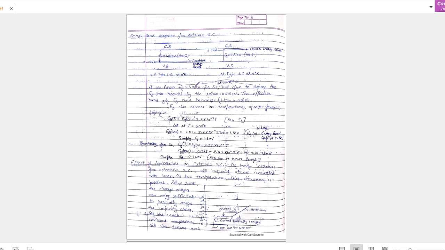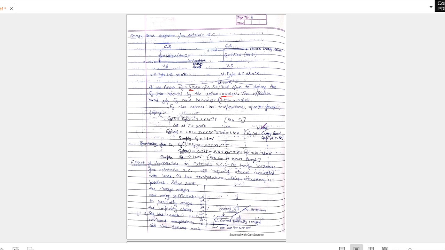So as we know, the energy band gap of silicon is 1.1, but it is reduced by the value 0.05 electron volt. That means the energy gap is in electron volt and the gap is reduced. Why does it reduce? It reduces because of doping.